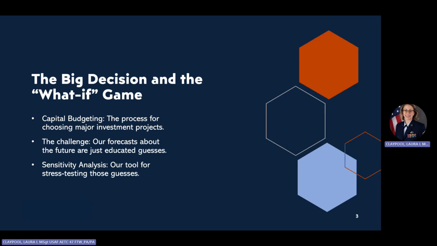The sensitivity analysis is the what if game we play to see how sensitive our project's success is to a change in one of our key guesses. By asking, what would Nick the Greek do in our plan? We're training ourselves to look for the unpredictable or that worst case reaction. It forces us to identify the most volatile variable and build safe options to ensure that if a wild card appears, the business doesn't topple.